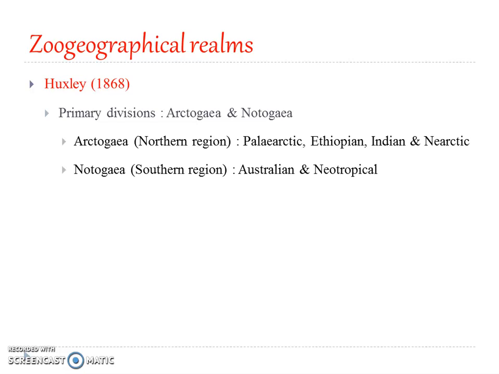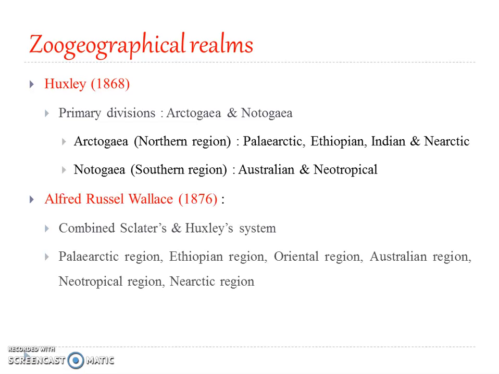Arctogea, the northern region, included Palearctic, Ethiopian, Indian, and the Nearctic regions, while the Notogea, the southern region, was composed of Australian and the Neotropical regions. But later, in 1876, Alfred Russel Wallace grouped the whole into the Palearctic, Ethiopian, Oriental, Australian, Neotropical, and Nearctic, 6 zoogeographical realms, and this is what is being followed now.